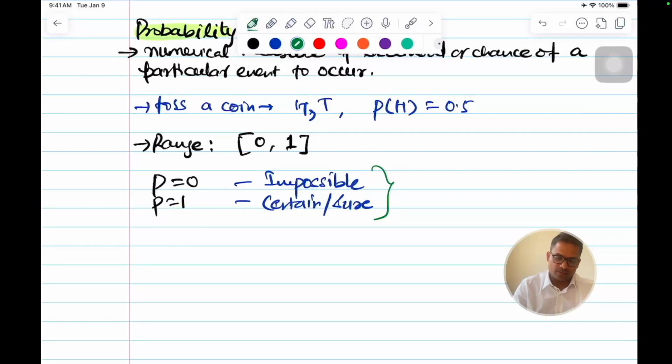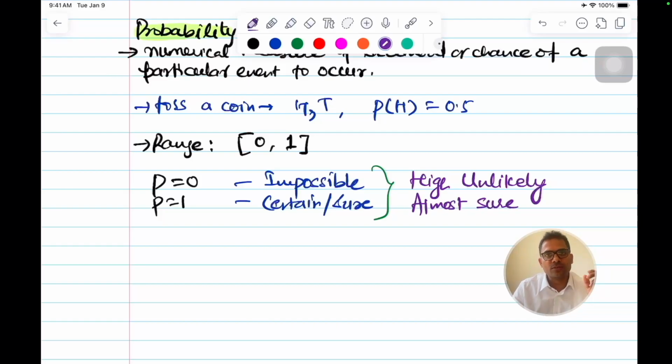Generally in probability terms, if probability is 0, it means that it is highly unlikely. We don't say that it's impossible. It's highly unlikely. And when the probability is 1, we don't say it's certain or sure. We say that it is almost sure or almost certain.